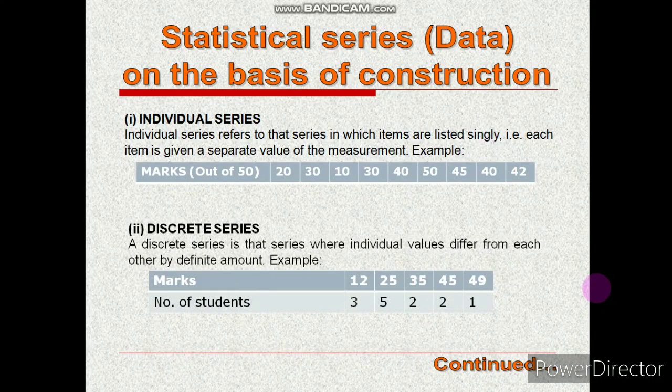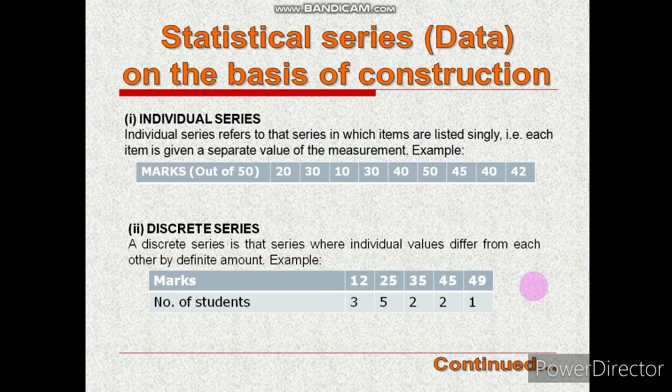Discrete series. A discrete series is that series where individual values differ from each other by a definite amount. For example, here are some marks out of 50: 12, 25, 35, 45, 49, and the number of students are 3, 5, 2, 2 and 1. So the total number of students in this category is 13, right?